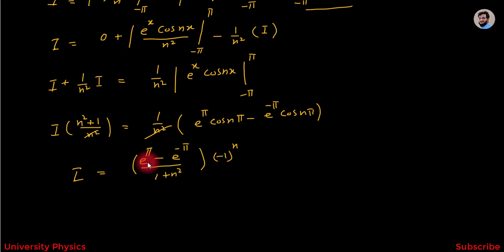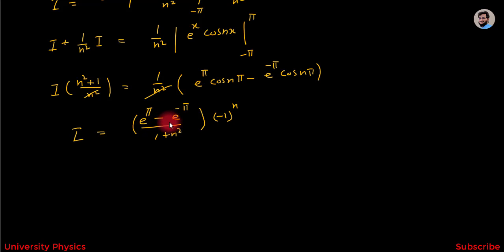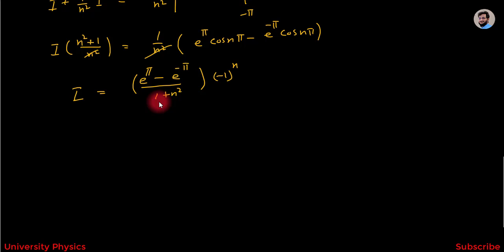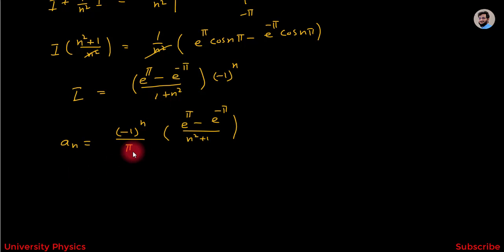So I is equal to this term. Now we have to put this value in this equation, and we will get an = (-1)^n / π times (e^π - e^(-π)) divided by (n² + 1). This is the value of an.